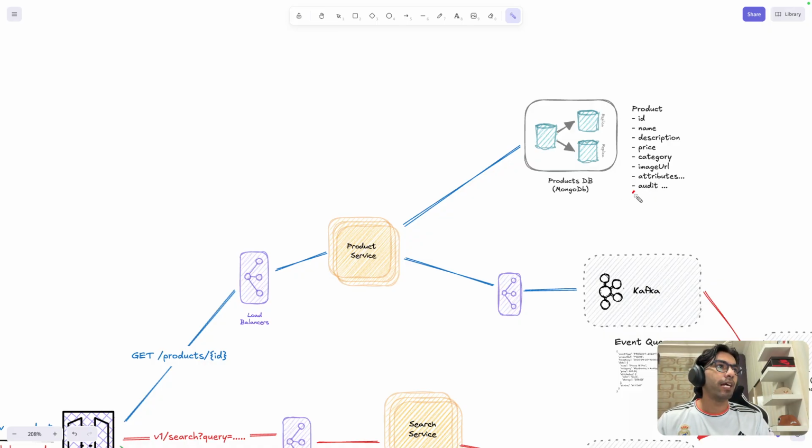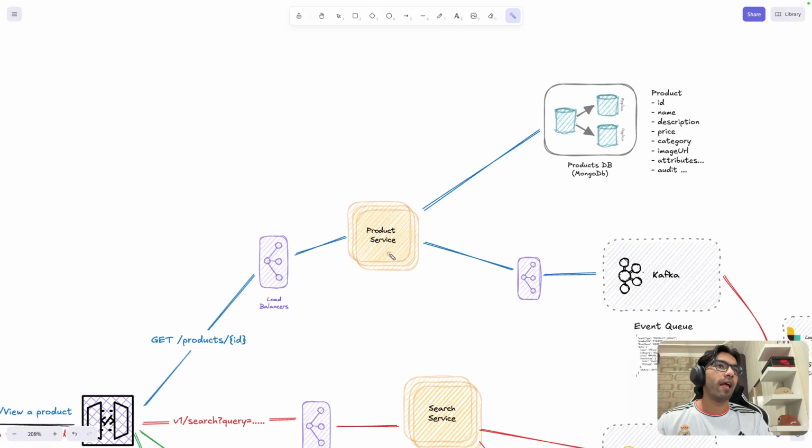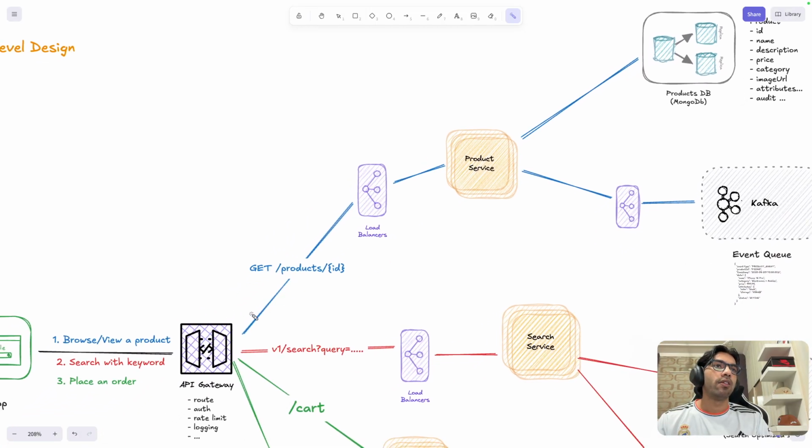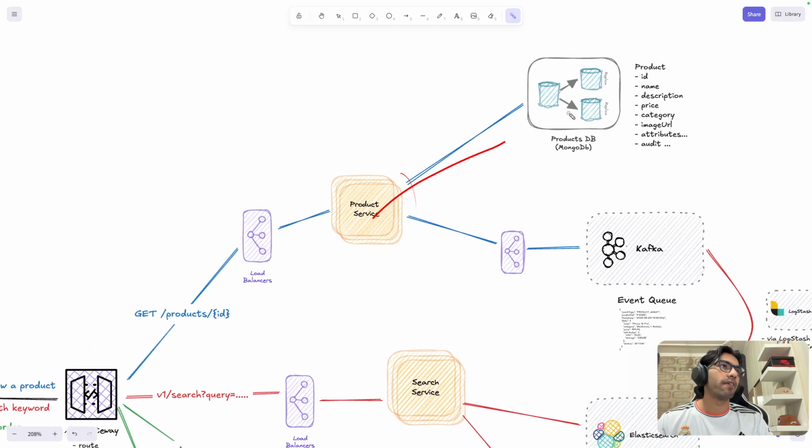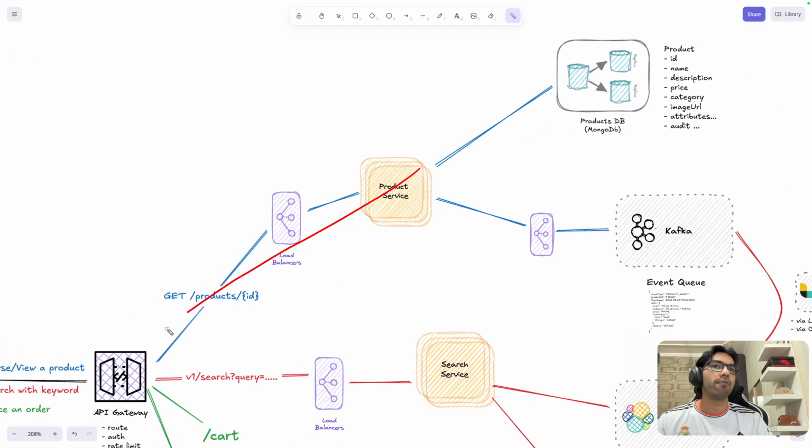Whenever the schema is flexible, I would suggest that we go with a NoSQL database. And for this, we also don't need any ACID properties. So ACID properties are not required. That is another thing we can conclude, that we will go with NoSQL. So we will choose MongoDB here. If you are experienced with Amazon, you can use DynamoDB. Now, the basic simple flow: we'll get a product with its ID, it will go to product service, and product service will fetch the data from here and then return it back.